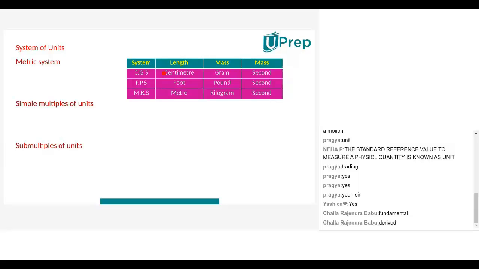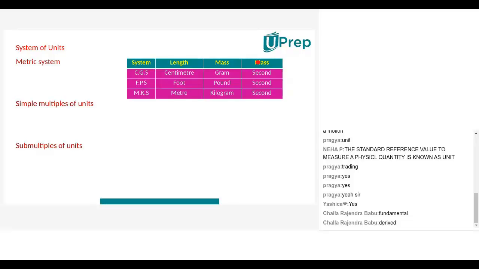And in centimeter, what is the first letter, Nana? C. Okay. Now for mass, what did they use? Gram they used. And here, instead of mass, you have to write time, Nana. Length, mass, time must be there, but they have given mass here. So you have to change it, Nana. Time must be there. Okay.